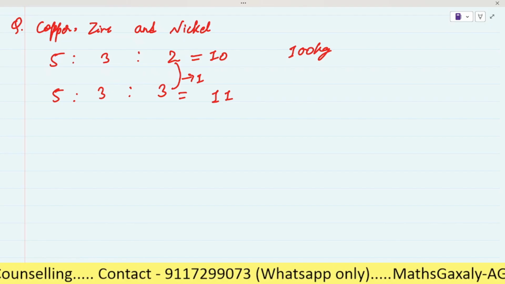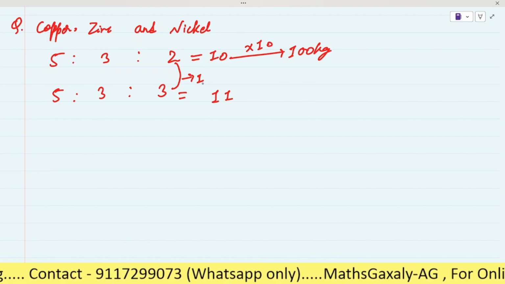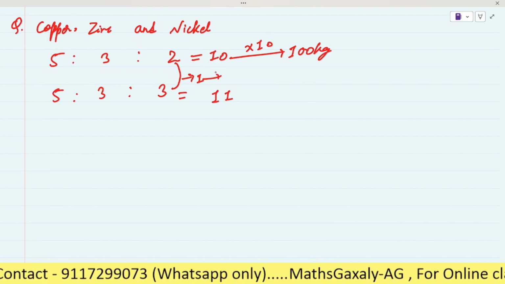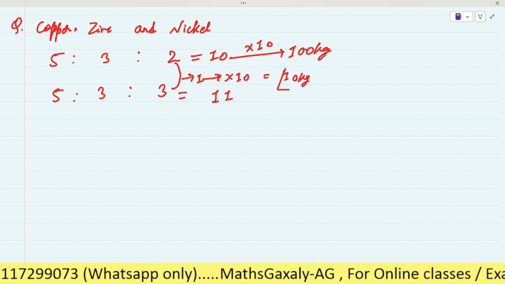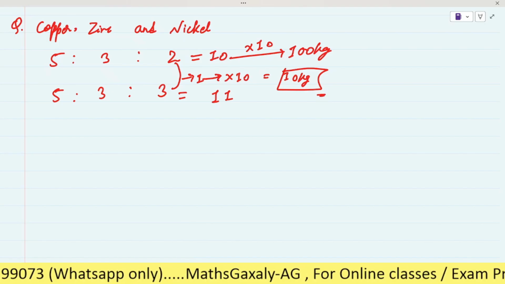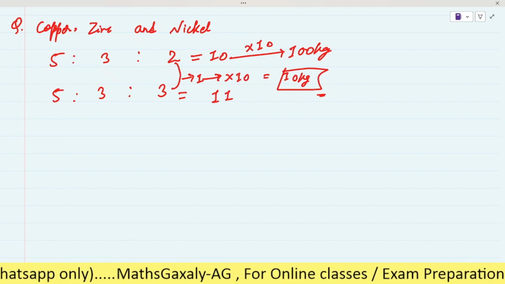10. Very good, dear. So as you can see, 10 times. It means we have to multiply this one by 10. So we will get the answer 10 kg. Okay, too simple. Is it clear? So you can do this type of questions now.